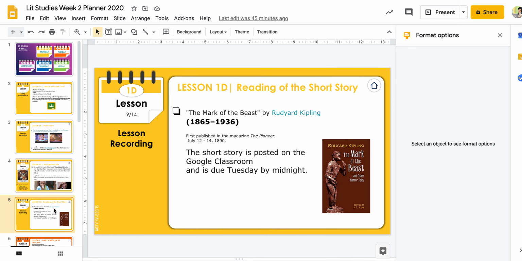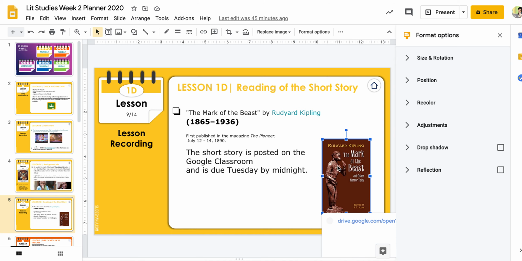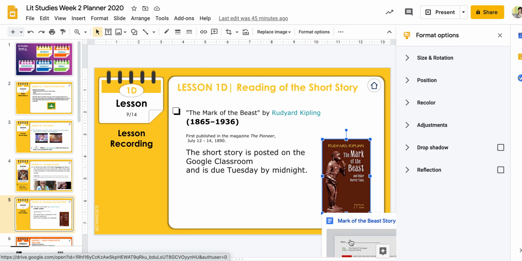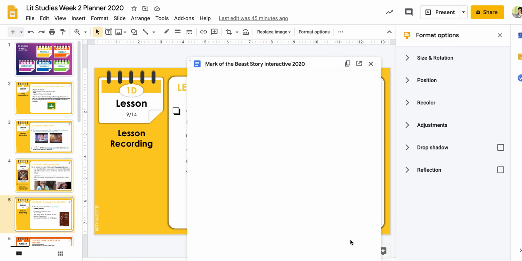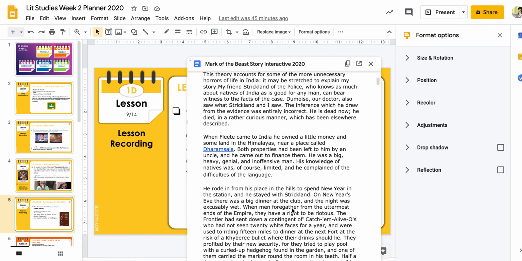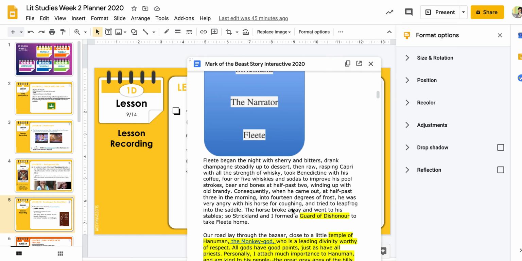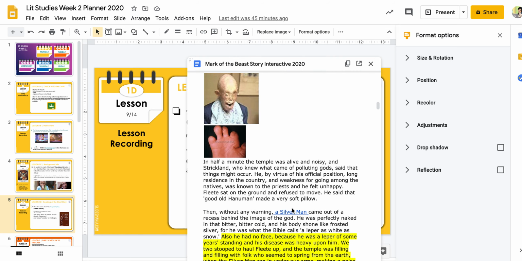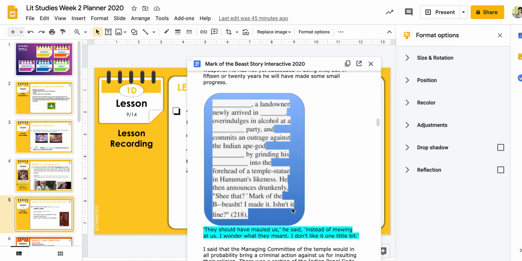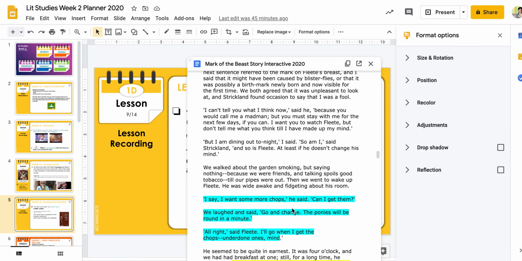Okay, so now if I go to the next slide, it tells me that the short story is posted on the Google Classroom and is due Tuesday night by midnight. I did put a link here to the thing. It should work, or you can go on the Google Classroom and you'll find the Mark of the Beast short story. So I go here, and except in this one, that is not the right one. Okay, I will fix that.